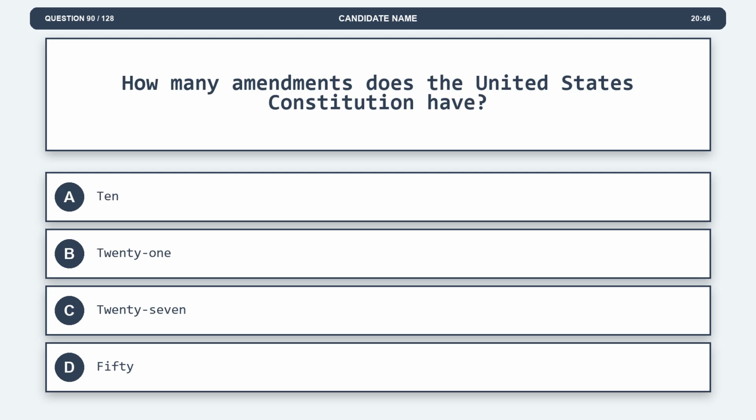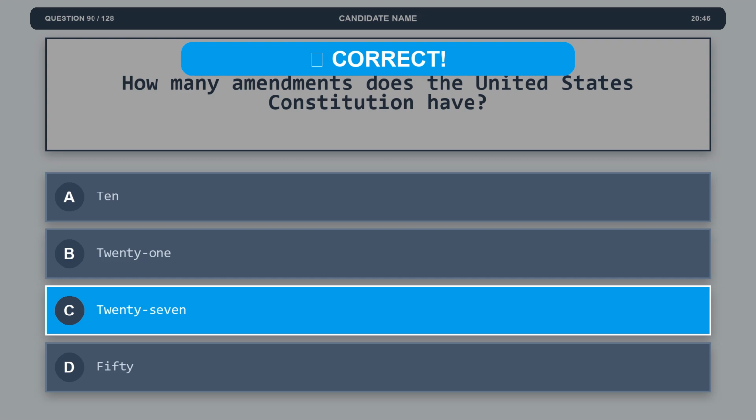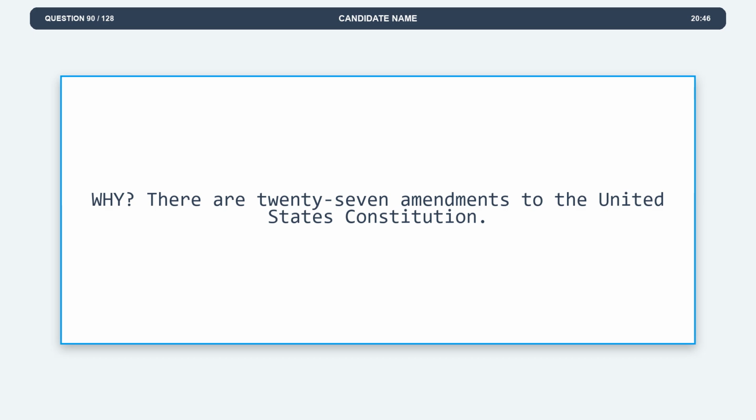Question 90. How many amendments does the United States Constitution have? Option A, 10. Option B, 21. Option C, 27. Option D, 50. The correct answer is option C, 27. Explanation. There are 27 amendments to the United States Constitution.